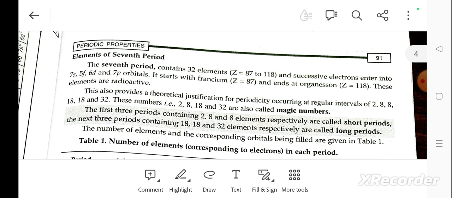The seventh period contains 32 elements, and successively electrons enter into 7s, 5f, 6d, 7p orbitals. It starts with francium and these elements are radioactive elements.